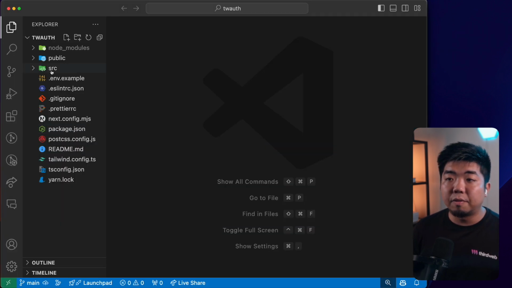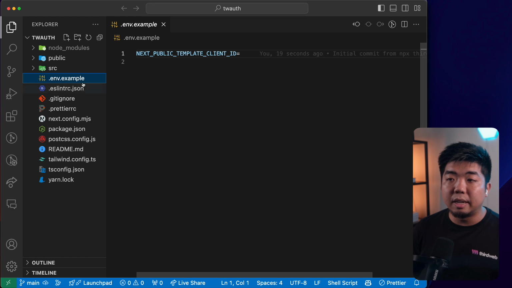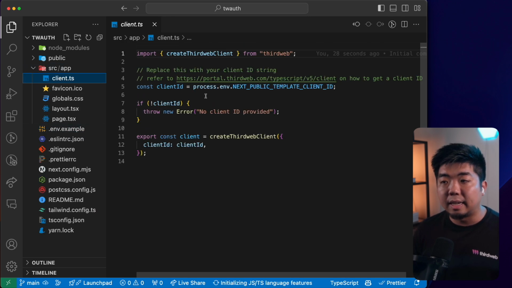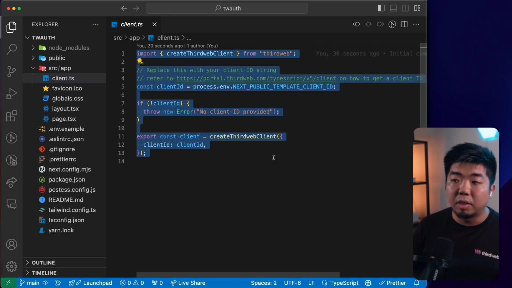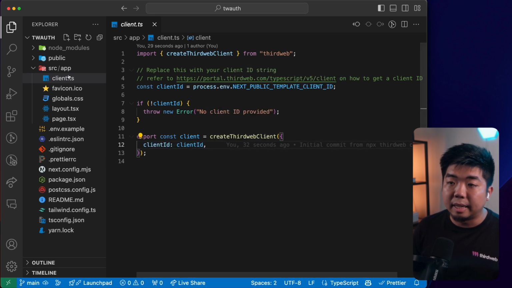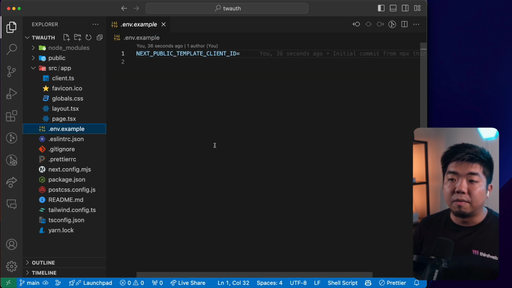In our code editor, the first thing we need to do is go to this .env.example file and set up our client ID, which is our thirdweb API key. In the src folder, in the app folder, we have a client.ts file that sets up our thirdweb client here, which requires our client ID or API key. So we're going to come back to this .env file.